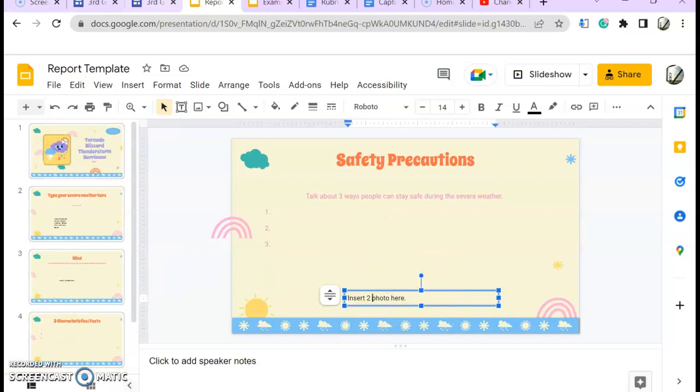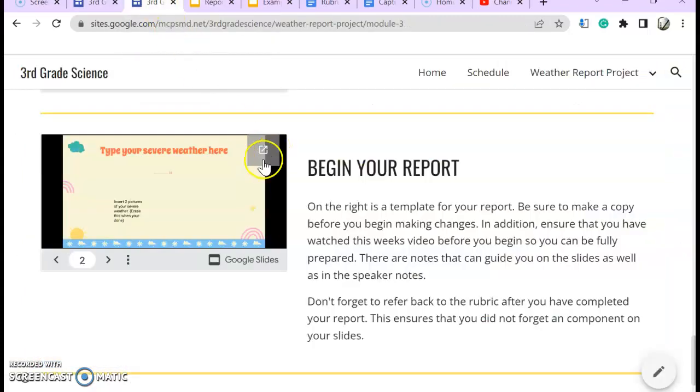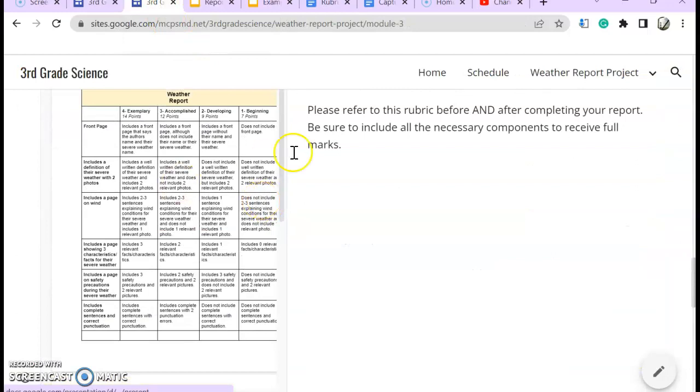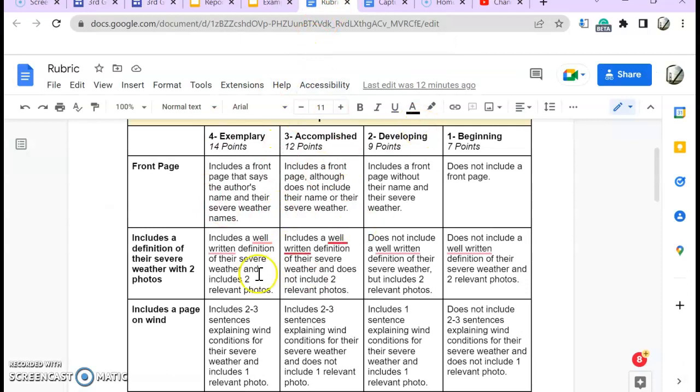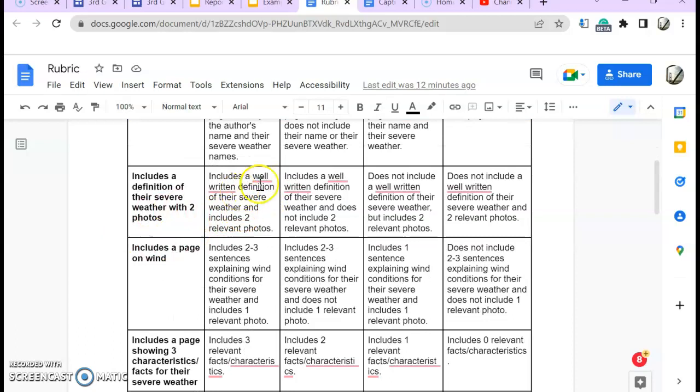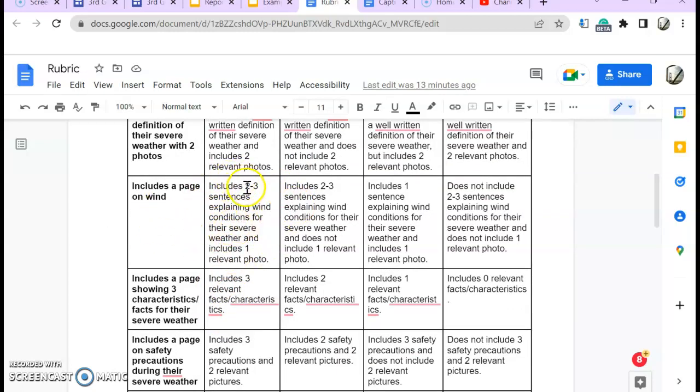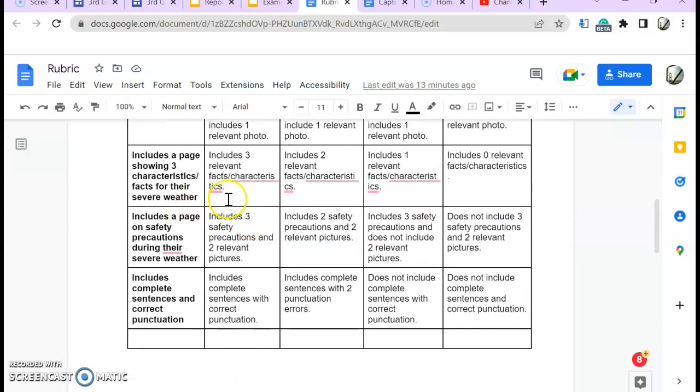You're going to insert the 2 photos and you're going to get rid of this, so it's not in the way. Okay? And then once you're finally done with your slides, you are going to refer back to your rubric to make sure that you've completed everything that you need. So now if we refer back to the rubric, it's going to make more sense. So it says for the front page, you need to make sure that you have your name and the name of your severe weather. And the next page, you need to make sure that you have a well-written definition of the severe weather and 2 photos that are relevant. Here it talks about how for the wind page, you need to include 2 to 3 sentences explaining wind conditions for your severe weather with 1 relevant photo, and so on and so forth.